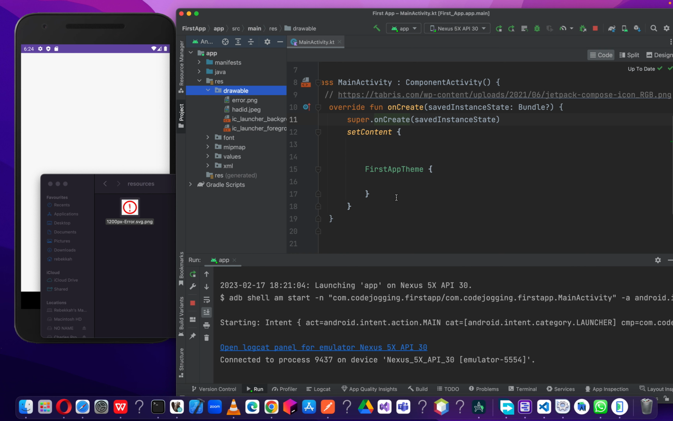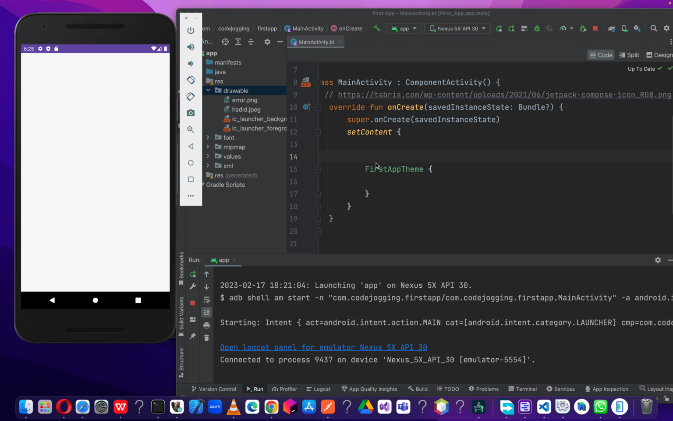And you can also check online to find out the file extensions or the image extensions that Android app development supports. Okay, so now we've successfully imported two images into our project. The first one is the error.png, and then the second one is the hadid.jpg.